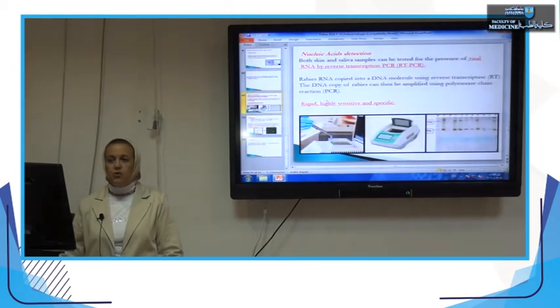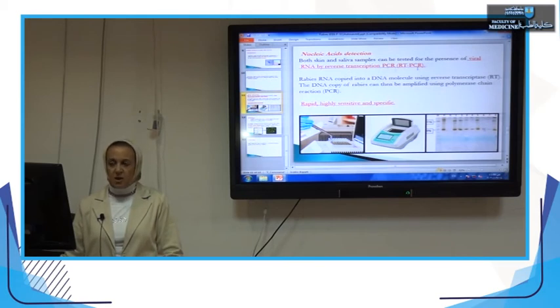Then we come to nucleic acid detection. We said we can detect the presence of viral antigen either by staining with fluorescent antibody technique or by detecting the nucleic acid, the genome of the virus particle, in the proper specimen selected. Skin and saliva samples can be tested for the presence of viral RNA by the test known as reverse transcriptase PCR.